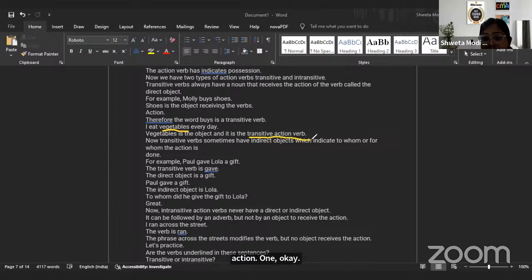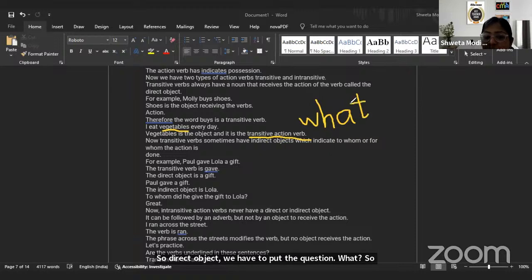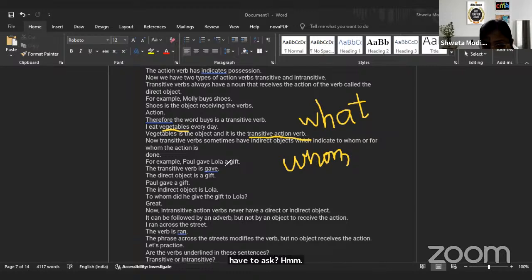Now, sometimes we can also have an indirect object. For a direct object, we put the question what. But for an indirect object, we have to ask whom. For example, Paul gave Lola a gift. What did Paul give?